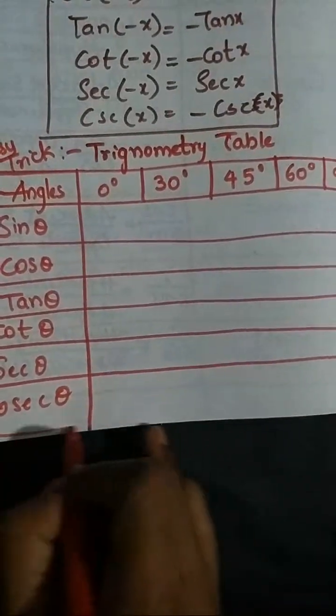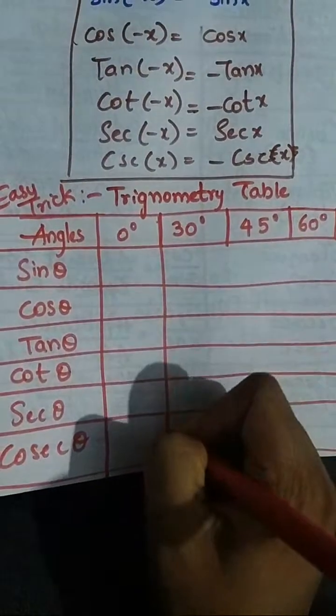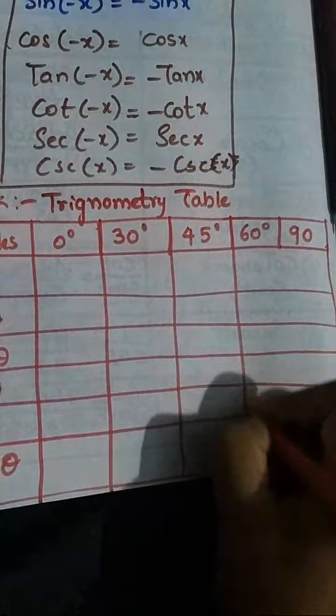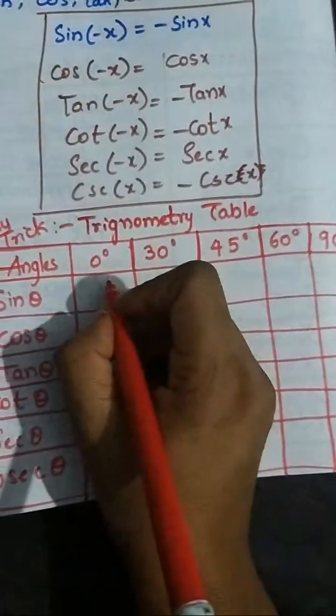These are the six important formulas we have to remember in this chapter to do so many problems. A very easy trick I am showing here. Please focus on this table. In this video I am going to show this table.